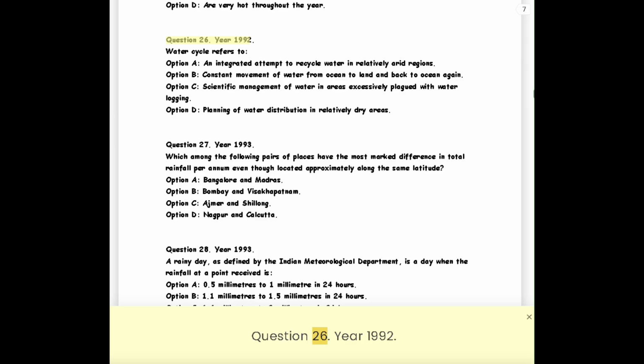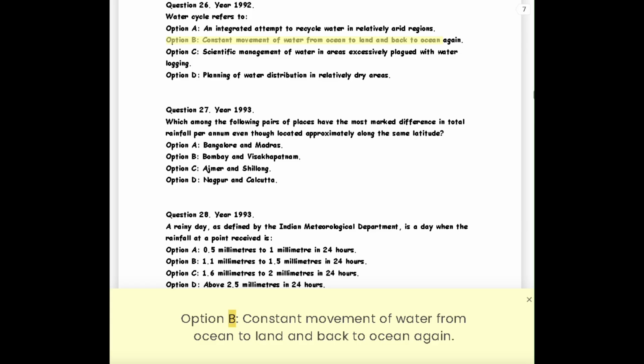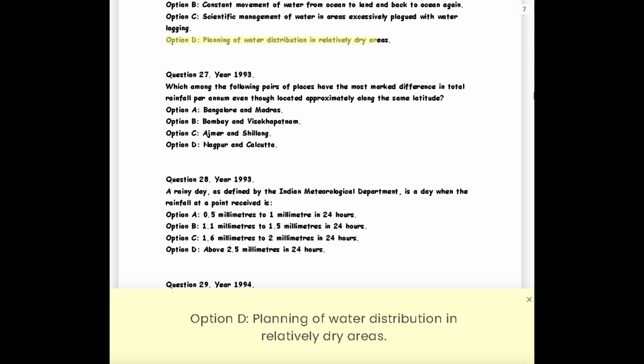Question 26. Year 1992. Water cycle refers to: Option A, an integrated attempt to recycle water in relatively arid regions. Option B, constant movement of water from ocean to land and back to ocean again. Option C, scientific management of water in areas excessively plagued with waterlogging. Option D, planning of water distribution in relatively dry areas.